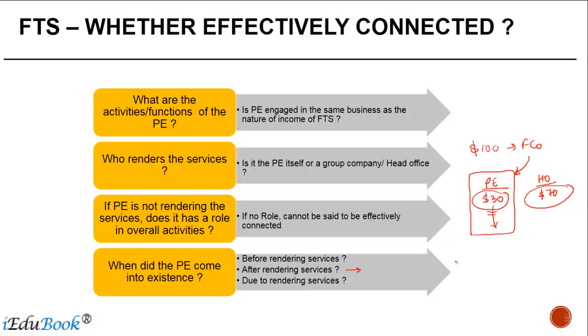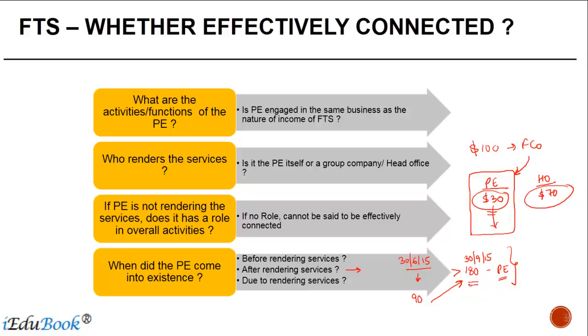What this means is, in certain cases, if you work for more than 180 days, then the PE comes into existence. Suppose you provided the services on 30th June 2015. On 30th June 2015, only 90 days were completed, not 180. But when you reach 30th September 2015, you were sure that the PE does exist.